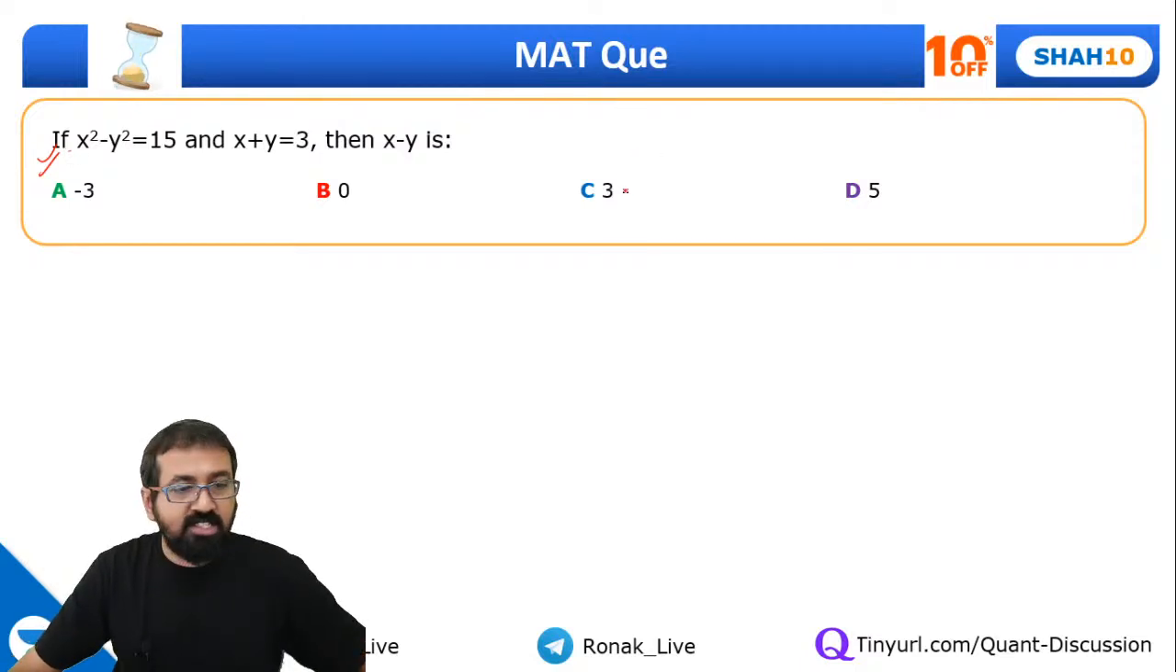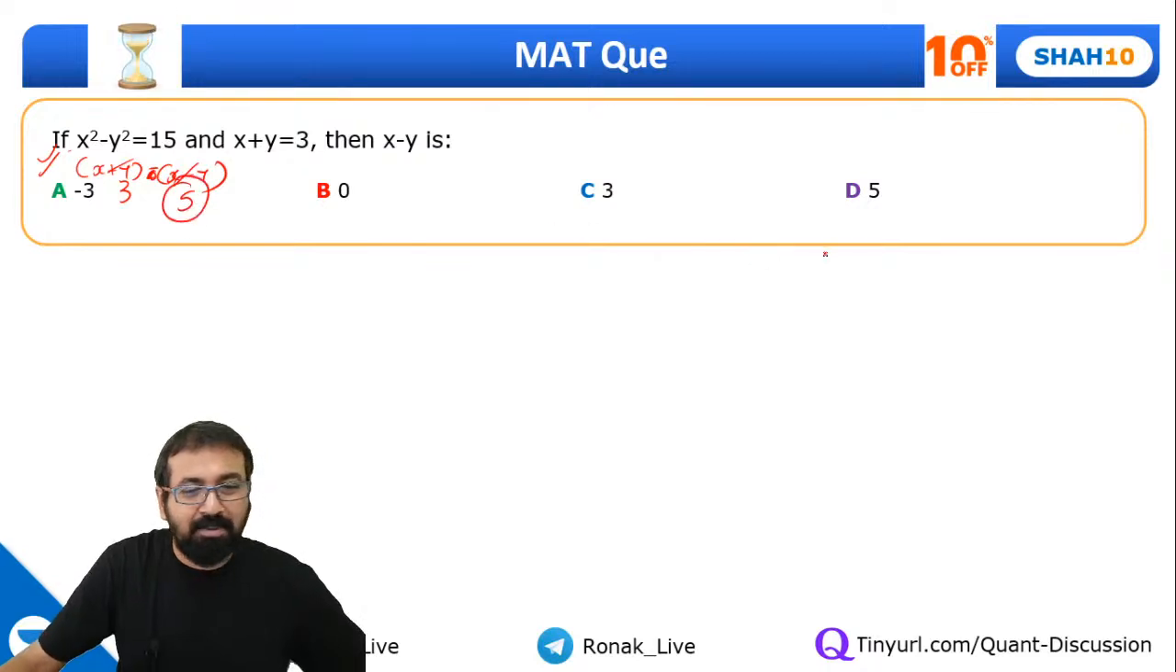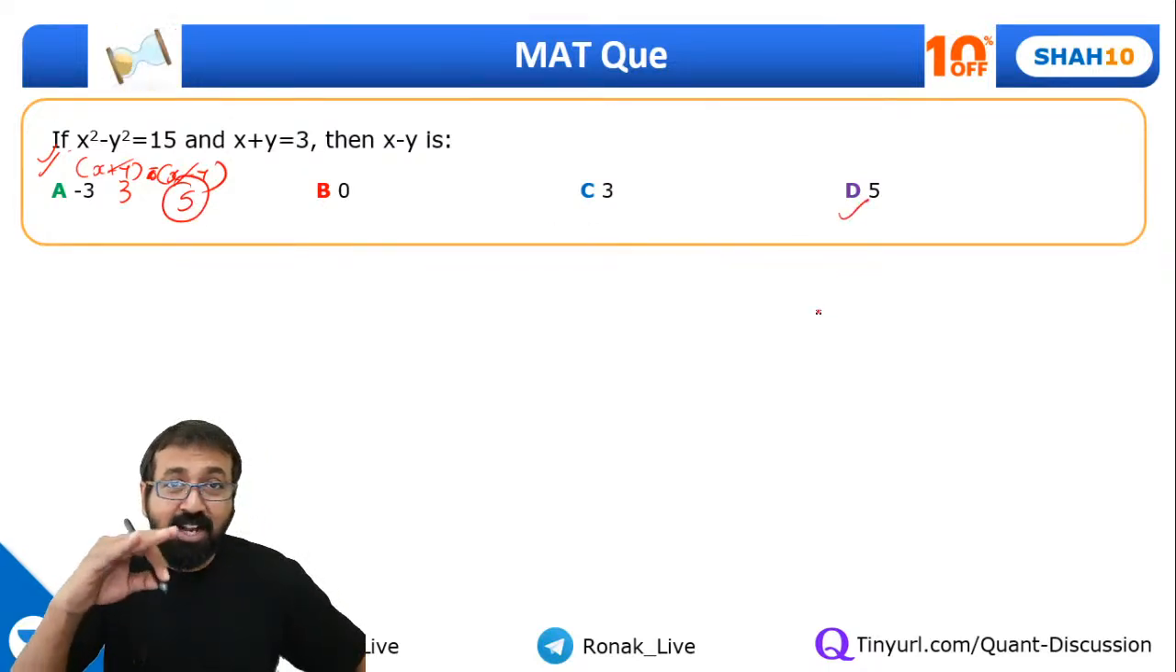Okay, so Dia has quickly calculated it's 5. Guys, you know x square minus y square is 15 and x plus y is 3. Can I say x square minus y square is nothing but x plus y and x minus y? Yeah. So x plus y is given as 3, so this has to be 5. Very simple, isn't that? Okay, so these are the kind of questions that you are asked in MAT exam.